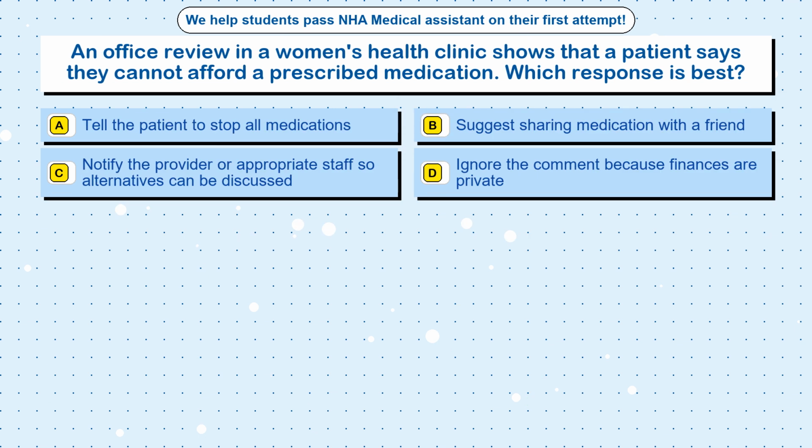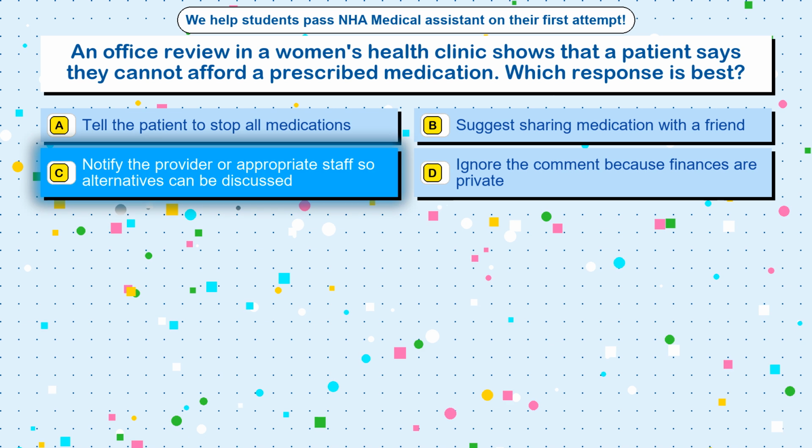Question 19. An office review in a women's health clinic shows that a patient says they cannot afford a prescribed medication. Which response is best? Option A, tell the patient to stop all medications. Option B, suggest sharing medication with a friend. Option C, notify the provider or appropriate staff so alternatives can be discussed. Option D, ignore the comment because finances are private.